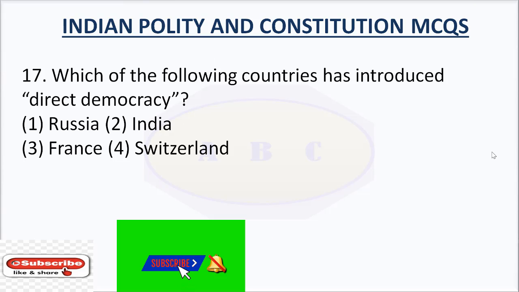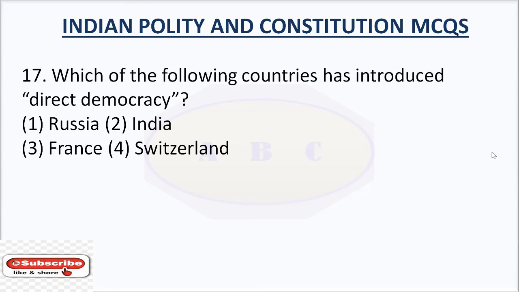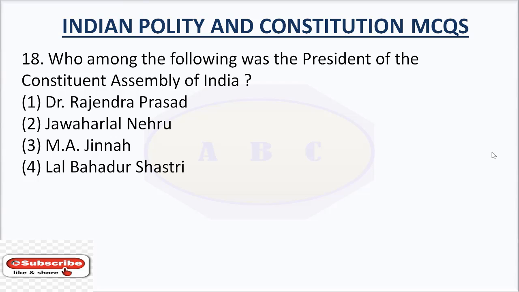Question number 17. Which of the following countries has introduced direct democracy? Option number 1, Russia. Option number 2, India. Option number 3, France. Option number 4, Switzerland. The answer is Switzerland. Switzerland has introduced direct democracy.